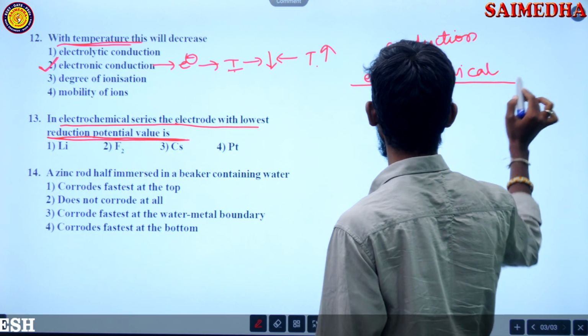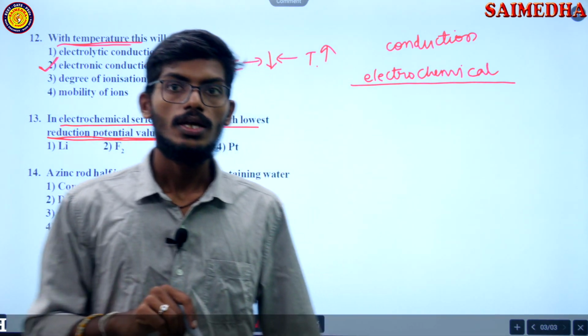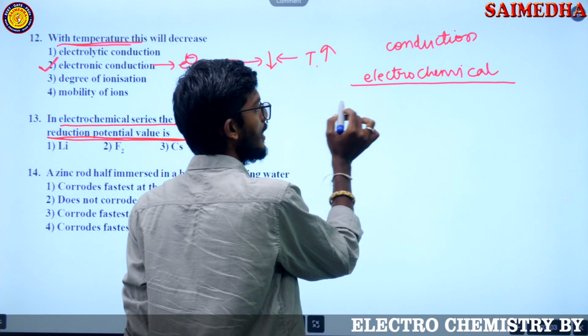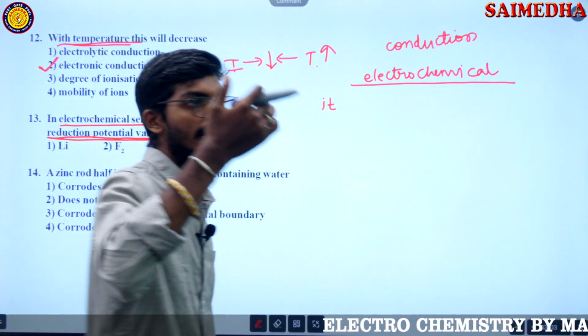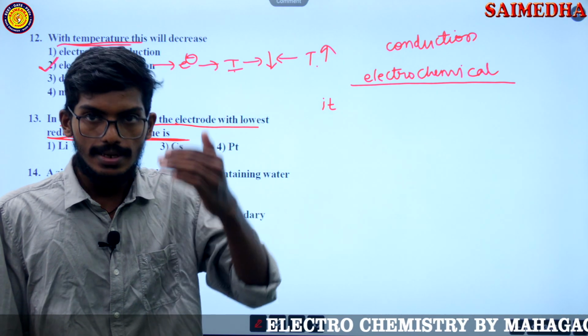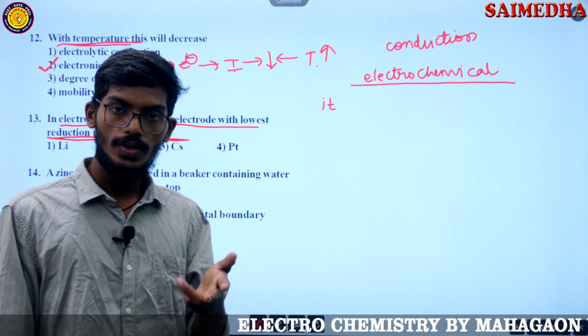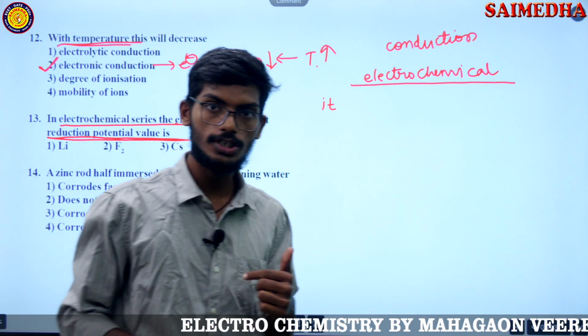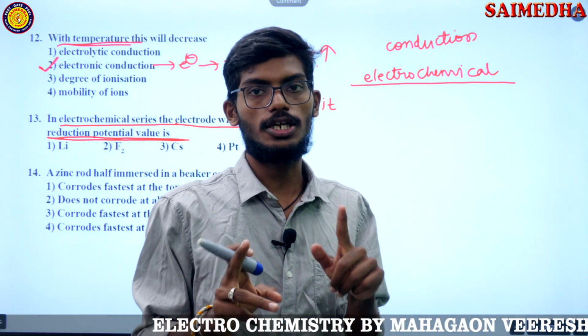So what is an electrochemical series? It is in the order of increasing oxidation potential or decreasing reduction potential, isn't it?